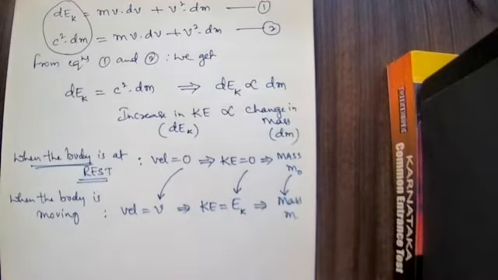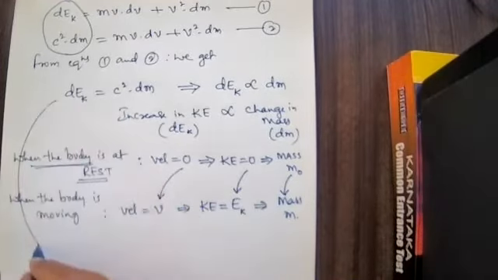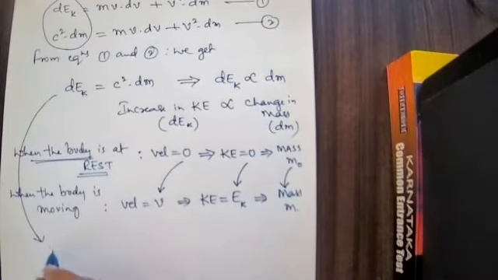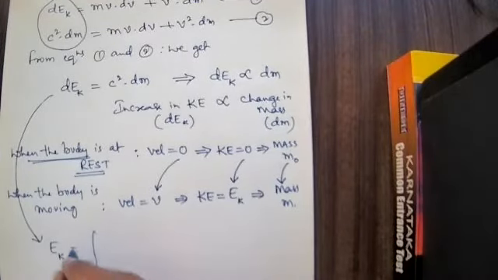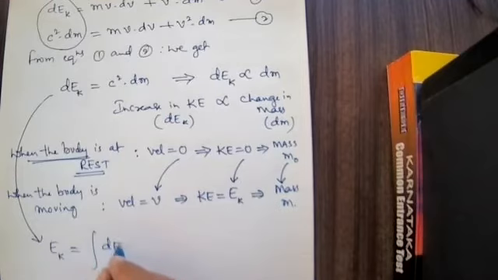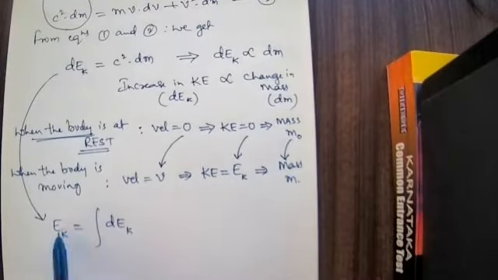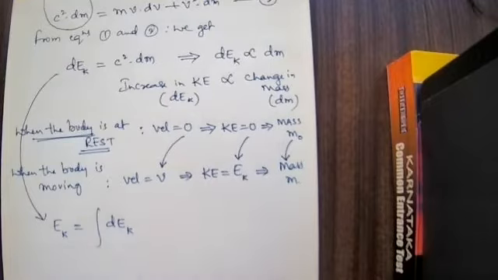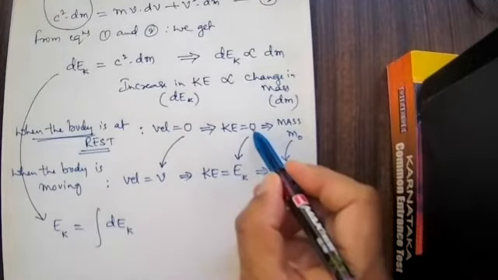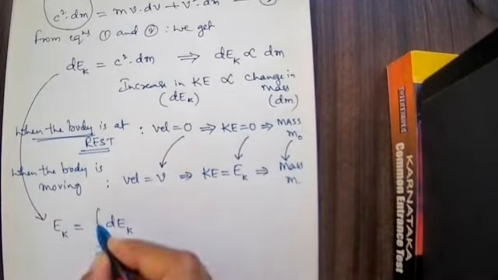Therefore, kinetic energy Ek is equal to the integration of dEk. How do we get dEk? By differentiation. But this kinetic energy varies from 0 to Ek.